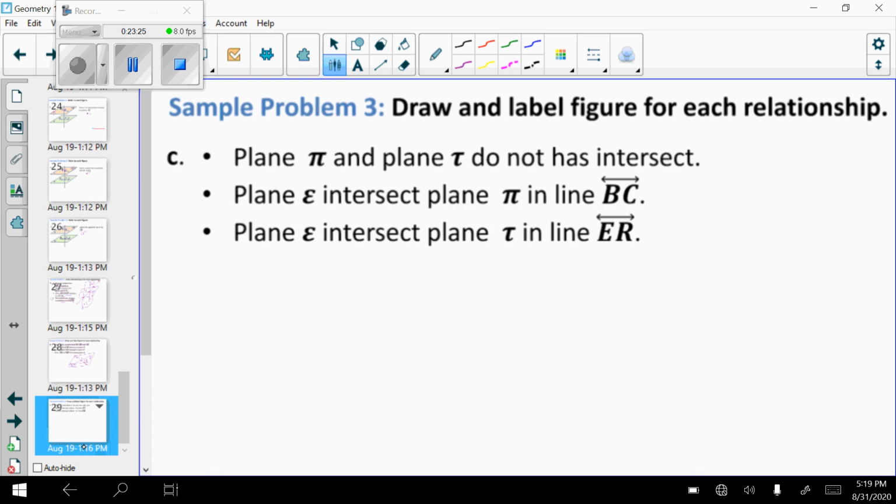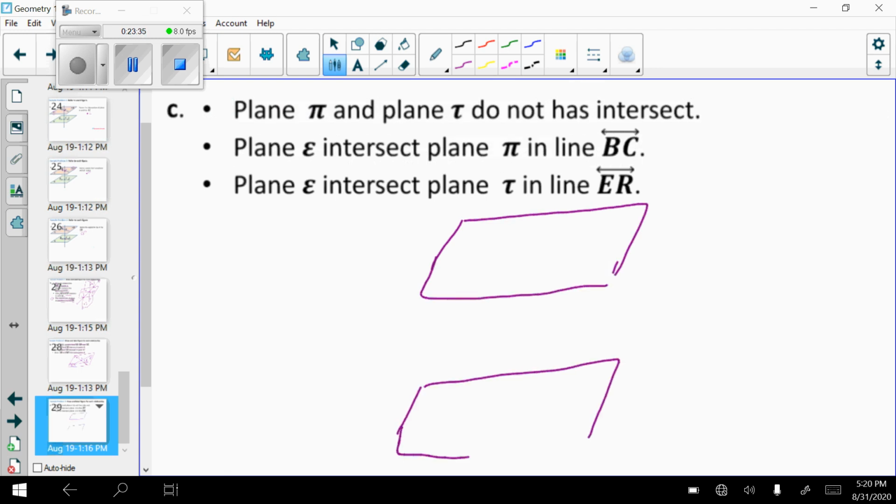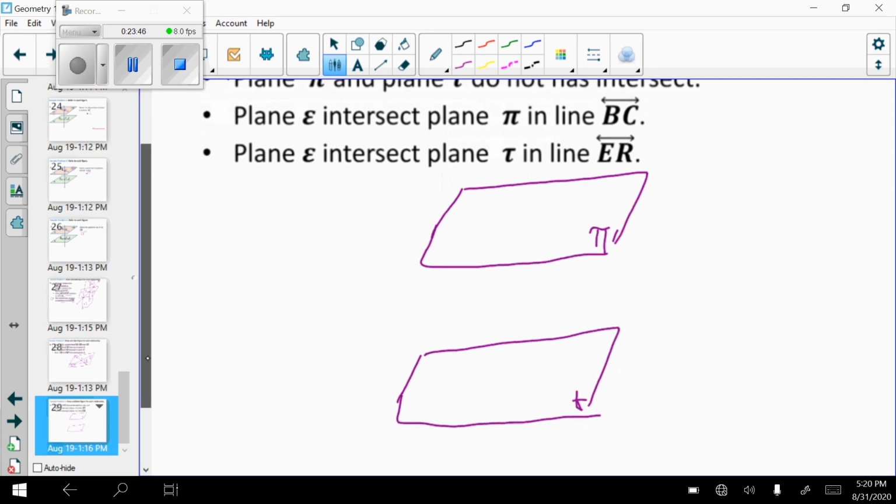Our last picture, plane pi and plane T do not intersect, so that's like our ceiling and our floor. I'm going to label this one pi and this one T, so they don't intersect. Plane E, so I have another plane that intersects both of these. So I'm going to draw another plane here.